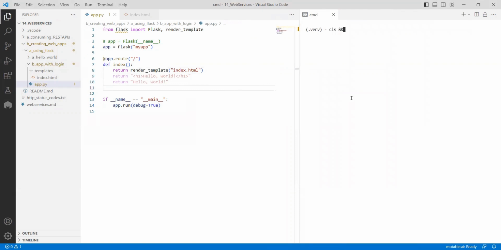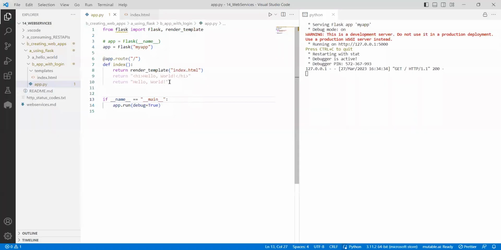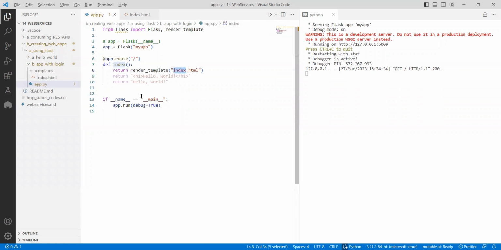So cls and python app.py. This is how you write the program. If I execute it, it is starting on this particular 5001 server. And did you see when I executed, it got hello world? How did it get hello world? Because of whatever I have written. So now you understood there are 3 ways: directly give the content or the HTML, or you pass the HTML file itself and it can get it from there.